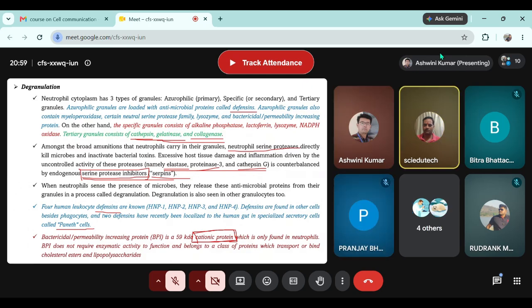So see, if you can recall, or if this is new information for anyone present here, the bacterial cell wall or the LPS layer, they are anionic in nature. And this BPI is cationic in nature. Suppose it would have been anionic, what would happen? Repulsion. Exactly. Like charges repel each other.